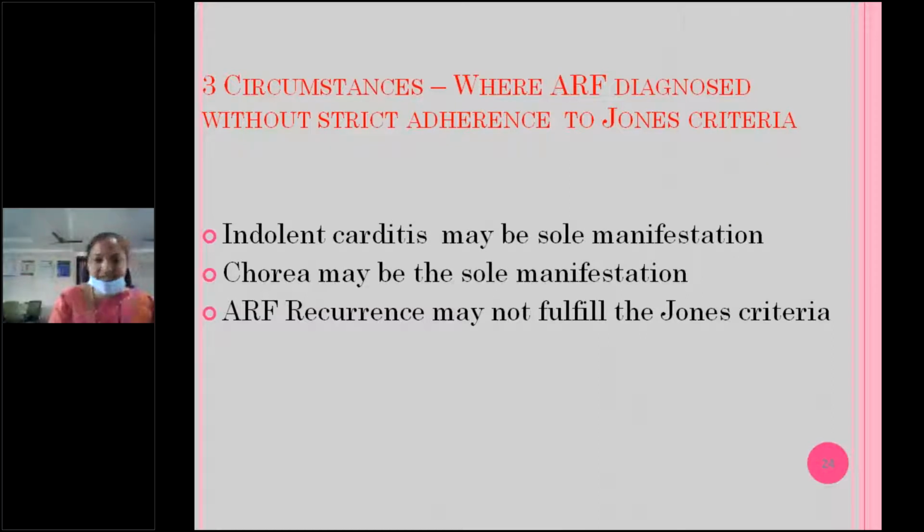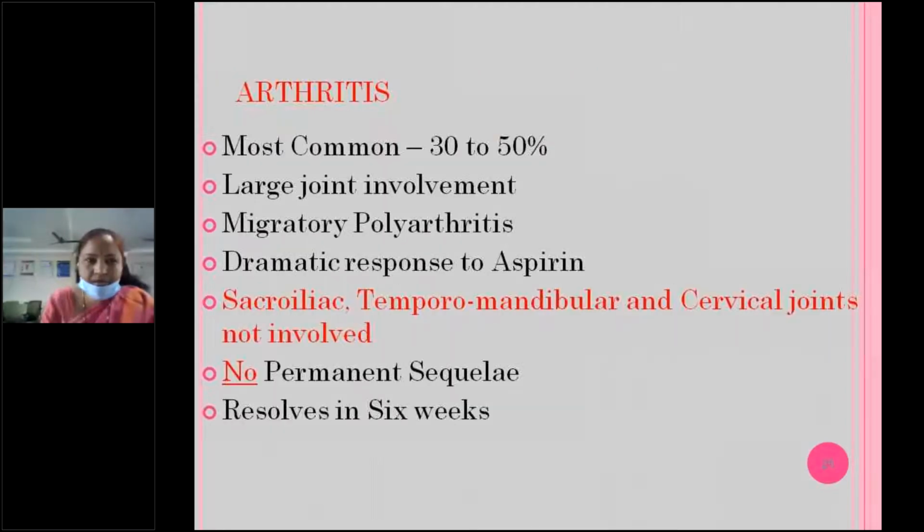Chorea may be the sole manifestation. What type of chorea? What do you call this chorea in rheumatic fever? Anybody? Name of the chorea in rheumatic fever you call as? Sydenham chorea. So that is the only manifestation. If chorea is there, without any major or minor criteria, you can diagnose acute rheumatic fever. And acute rheumatic fever recurrence may not always fulfill the Jones criteria.